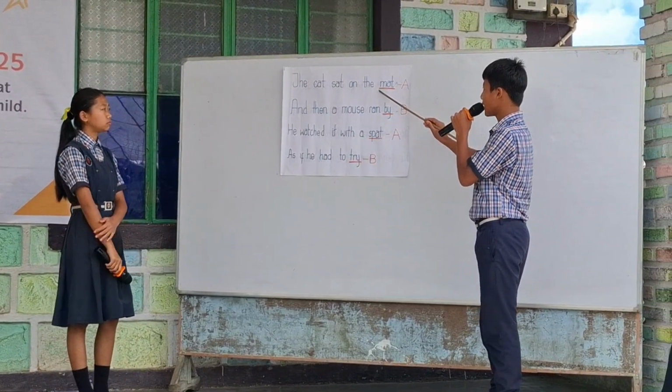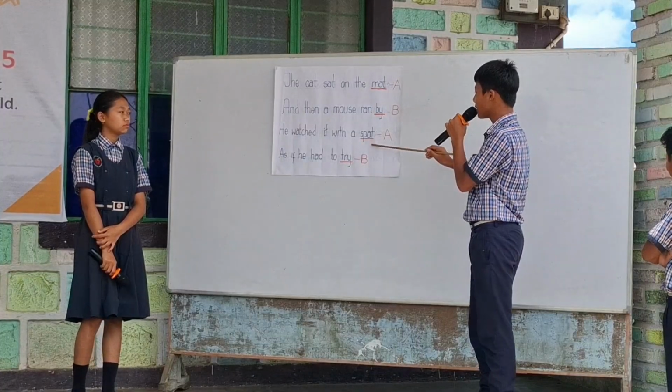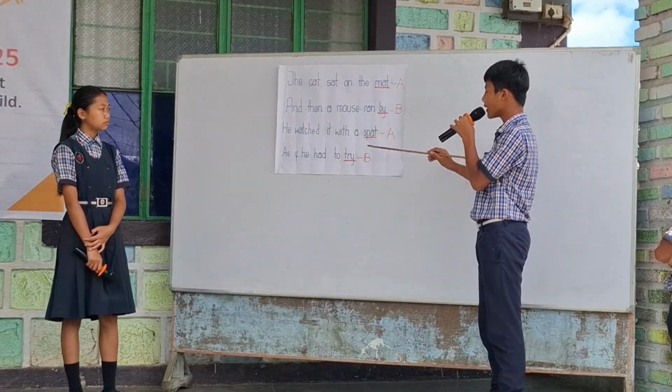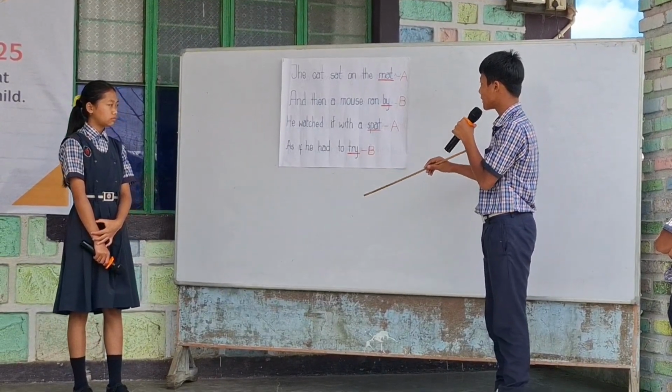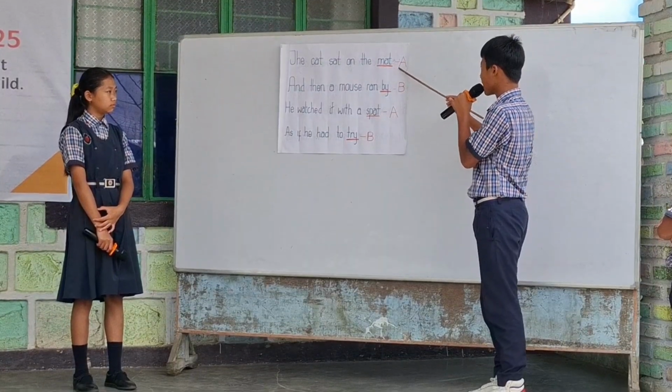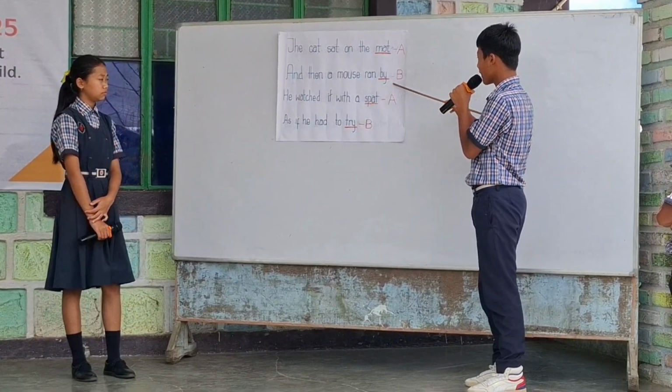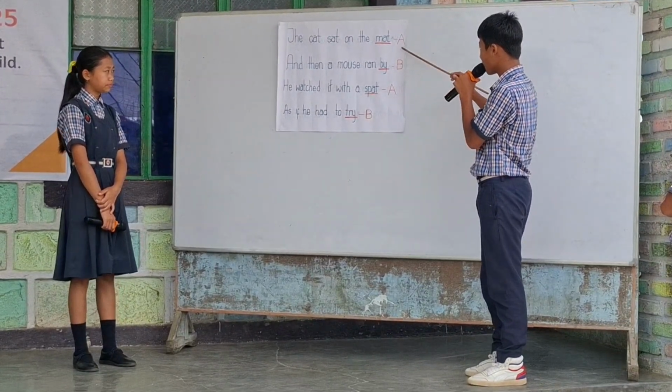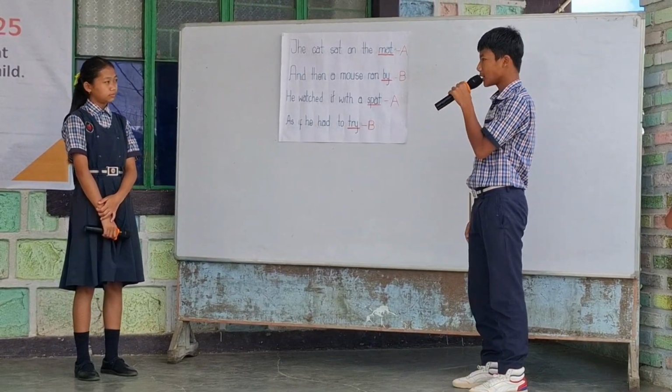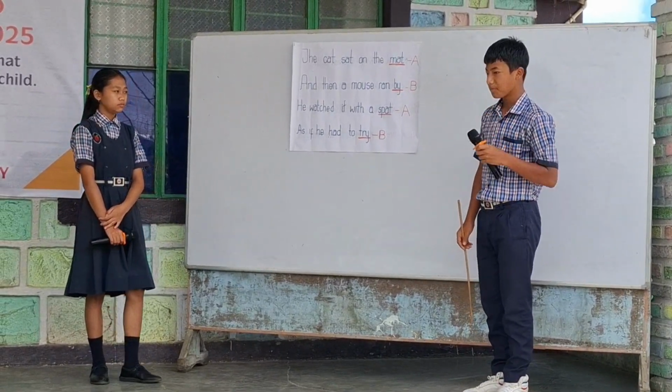As you all can see here, mat and spat rhyme in the first and third lines, and by and try in the second and fourth lines. Mat is A and spat is A. By and try is BB. And as they all rhyme, this is called the alternating rhyme scheme.